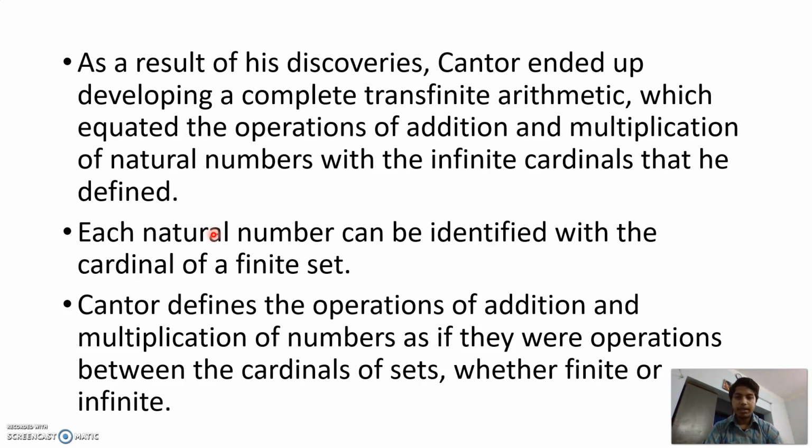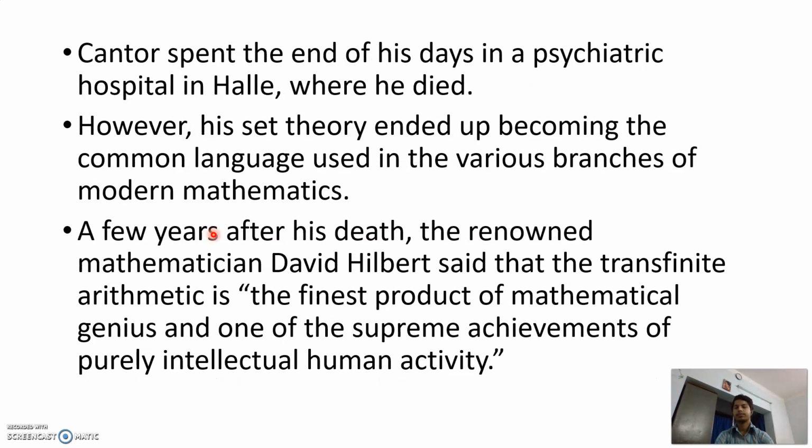Each natural number can be identified with the cardinal of a finite set. Cantor defined the operations of addition and multiplication of numbers as if they were operations between the cardinals of sets, either finite or infinite.